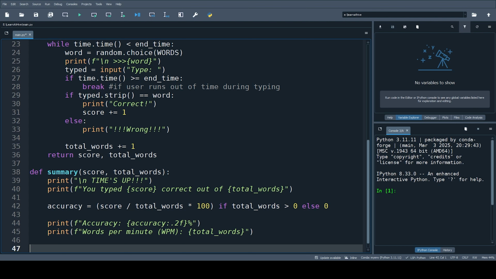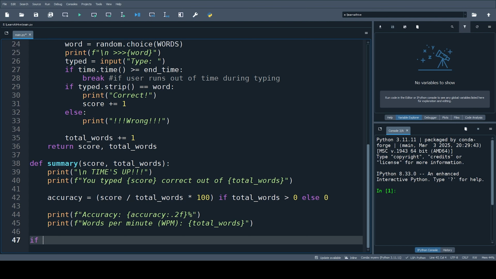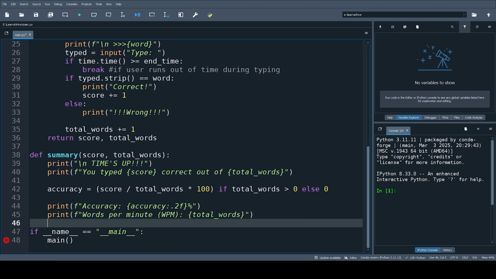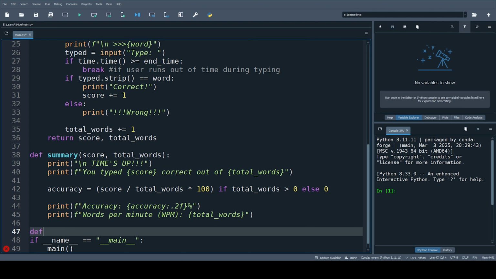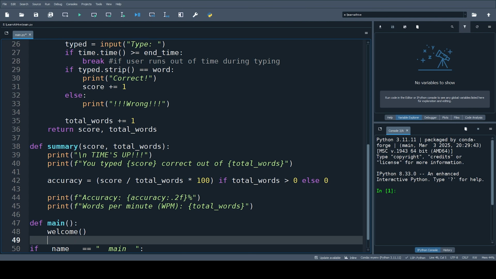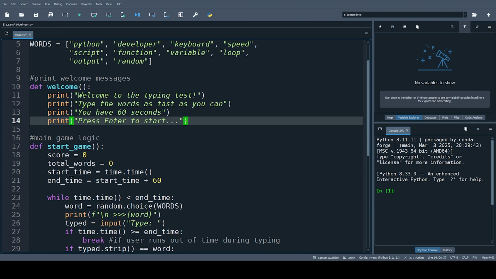If you remember, we can define it like this: if __name__ equals __main__, call main. So we will define our main function here, def main. Let's first call welcome. After the user presses enter, as you can see, so make it input.